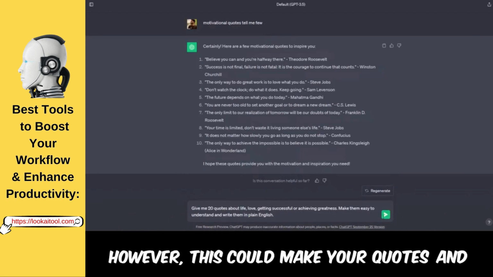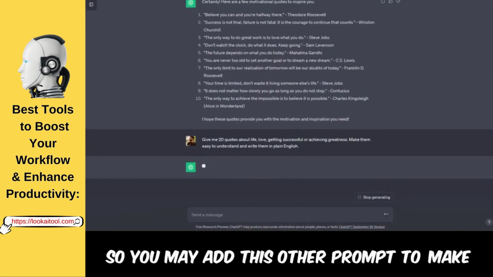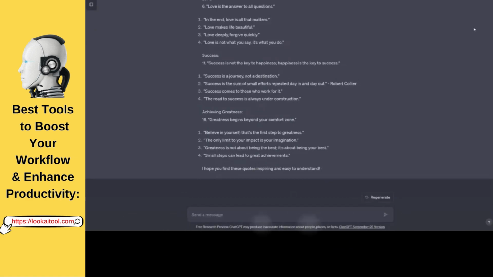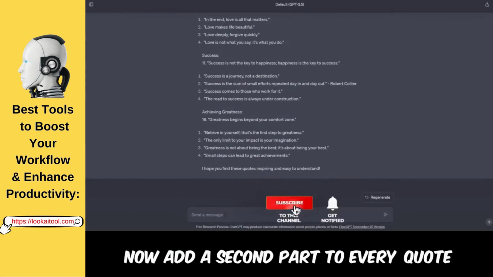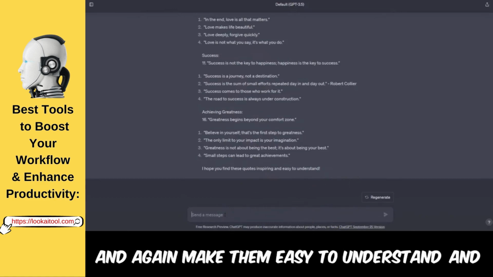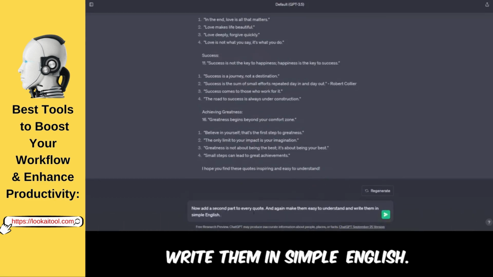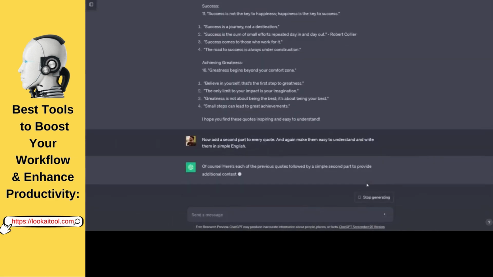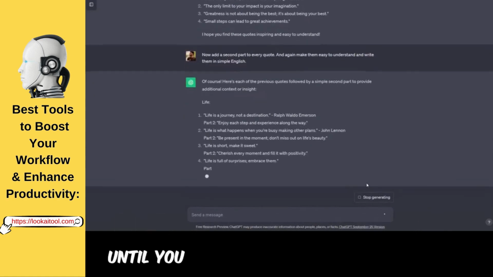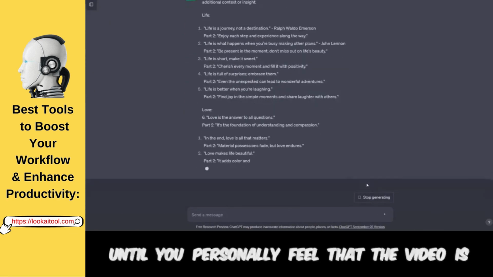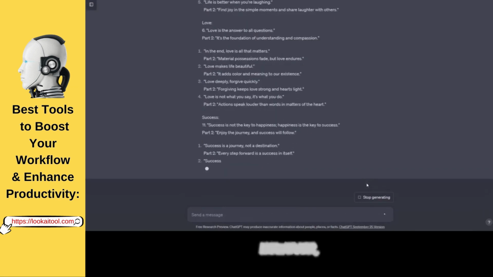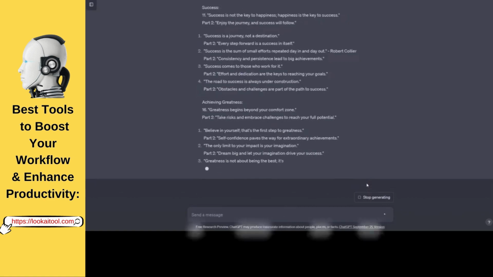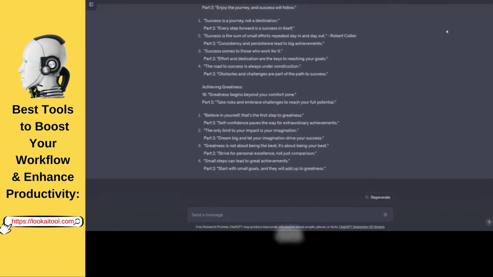However, this could make your quotes and reels too short, so you may add this other prompt to make sure that you have the perfect shots for this niche. Now add a second part to every quote, and again make them easy to understand and write them in simple English. This would enable ChatGPT to add some more content to your quotes. You can continue asking for more content until you personally feel that the video is good enough. Just so you know, however, a video with 3 lines should create a 15 to 20 second long video, and that should be enough for this kind of niche.